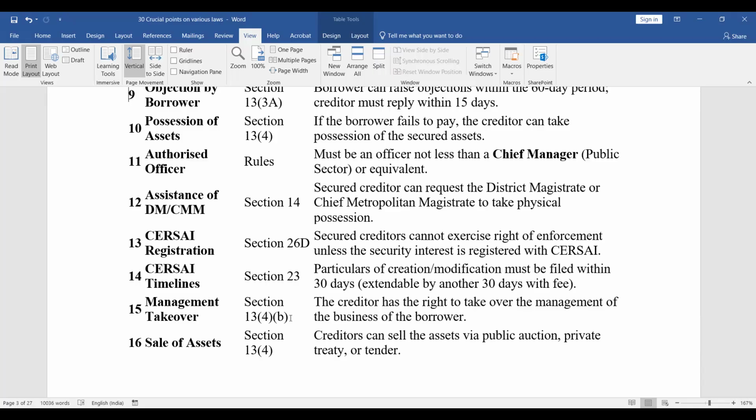Section 13(4)(b) talks of the management takeover. So the creditor has the right to take over the management of the business of the borrower, and he may run the business or he may hand it over to some asset reconstruction company. Sale of assets, section 13(4). So creditors can sell the assets via public auction, private treaty or tender.